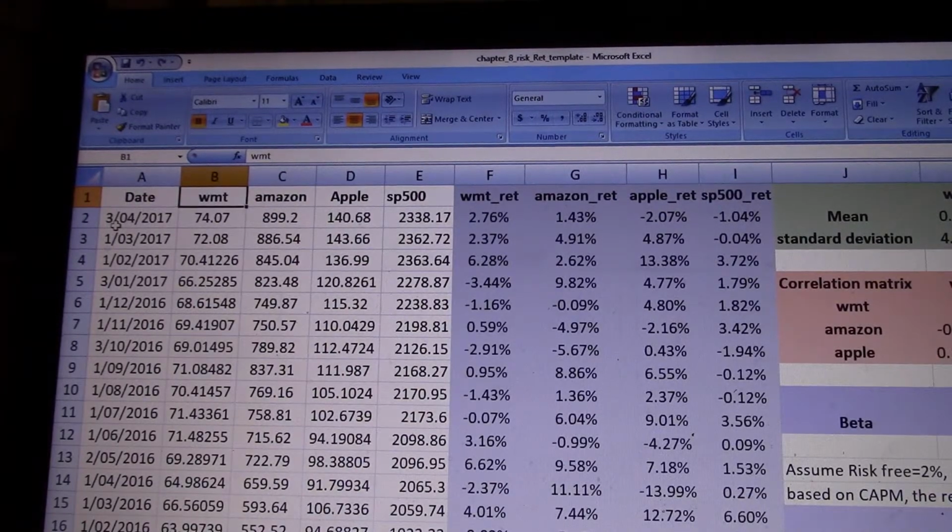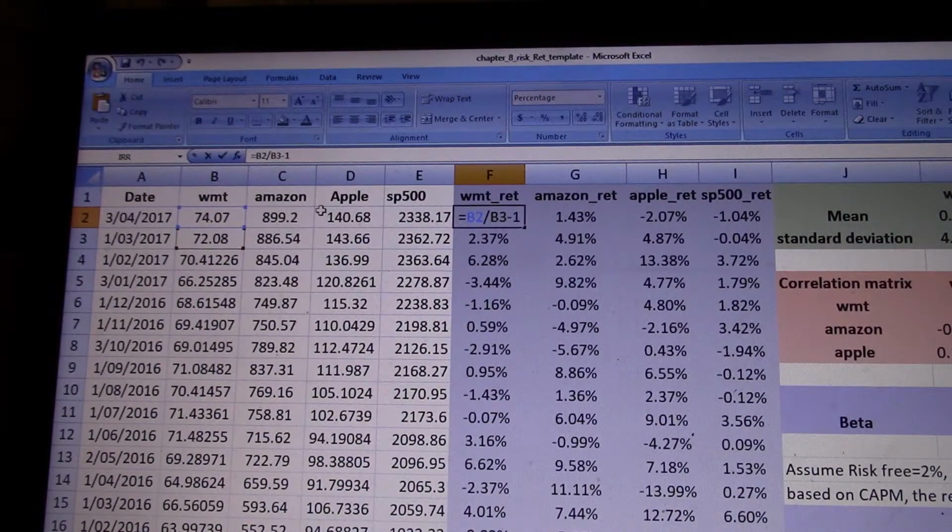And after I got the stock prices, I calculated the return here, for example, for Walmart return in April 2017. Just assume you sold the stock on this date for $74.07. You bought it a month earlier for $72.08, and your return equals the selling price divided by the purchasing price, subtract 1.